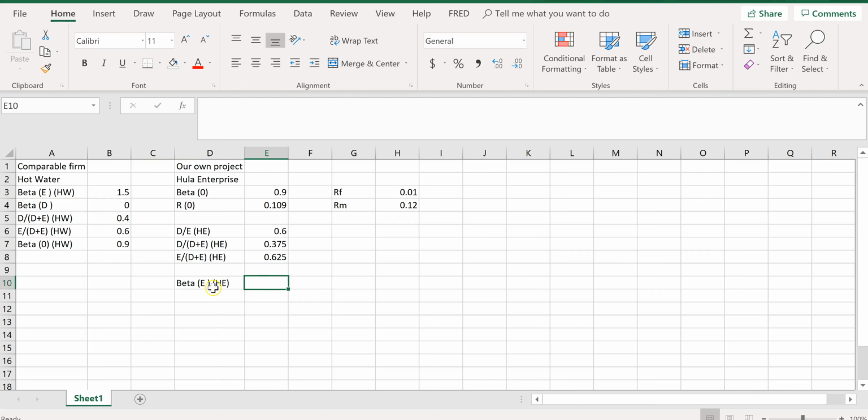But how can we figure out the equity beta if the firm does have debt? Because this project does have debt, right? D over D plus E, D is not 0. But we know this beta 0. So how can we figure out beta E, the levered beta? The beta zero here is unlevered equity beta, but this is levered equity beta.